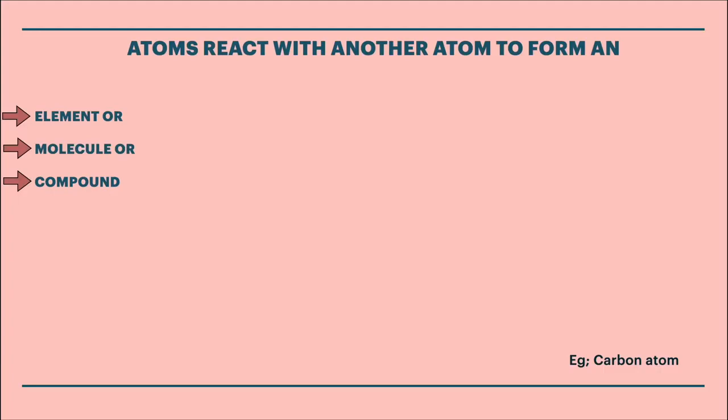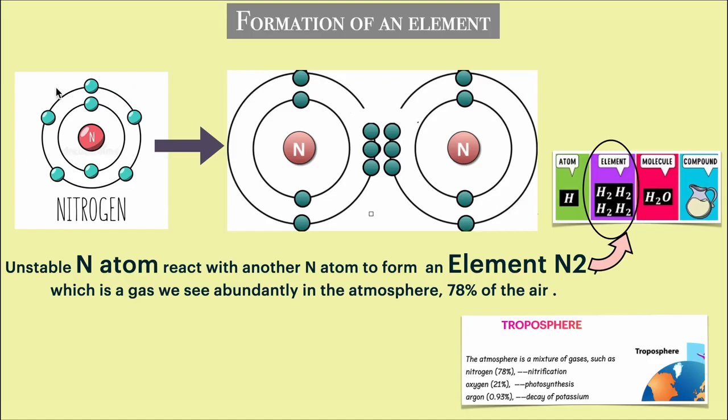We are going to see different chemical reactions that make up an element or a molecule or a compound, starting with an element. For example, you have a nitrogen atom here, an N atom. This N atom has 1, 2, 3, 4, 5, 6, 7 electrons. So we arrange the first 2 electrons in the first shell and the remaining 5 electrons in the second shell.